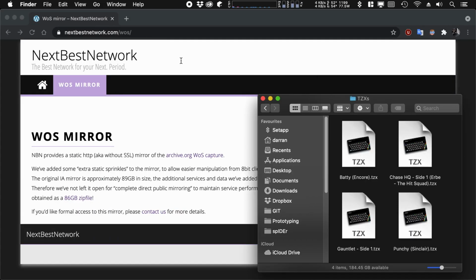Now, this was just a basic loader from back in the day, so it wasn't like it was computing anything here. So these are the 4 files that we tried: Batty, TraceHQ, Gauntlet, and Punchy. All these are available on your local friendly WASP mirror, or you can use David's amazing ZXDB using Remy's awesome proxy to download these things and test it for yourself.